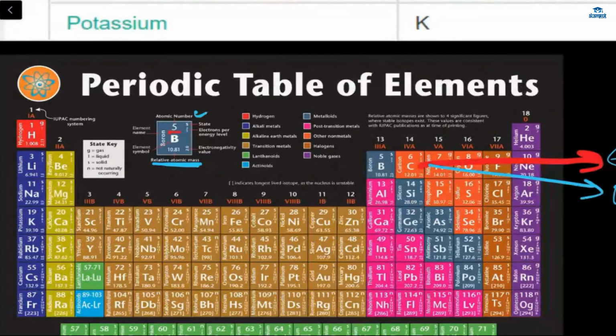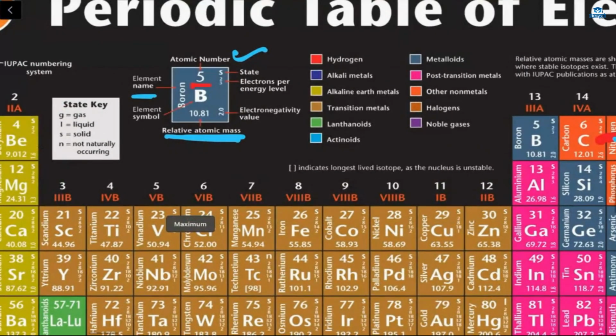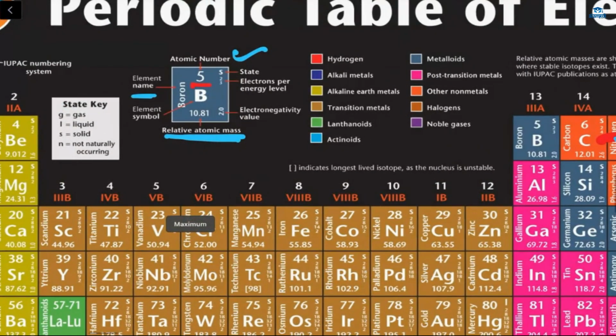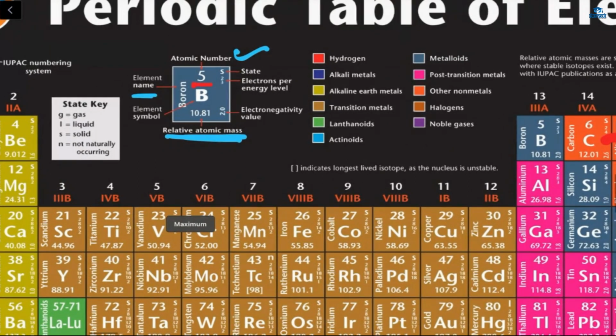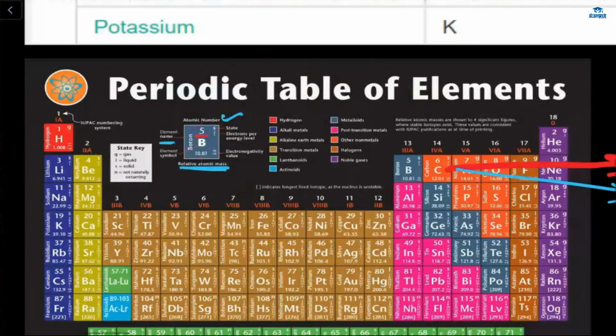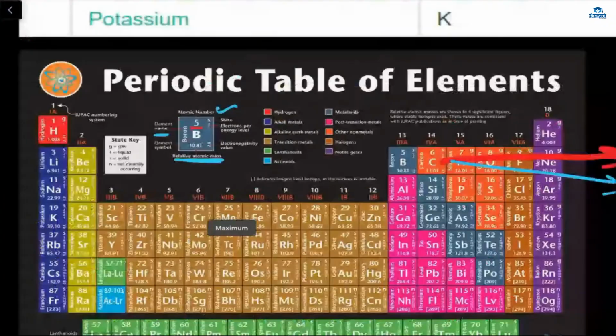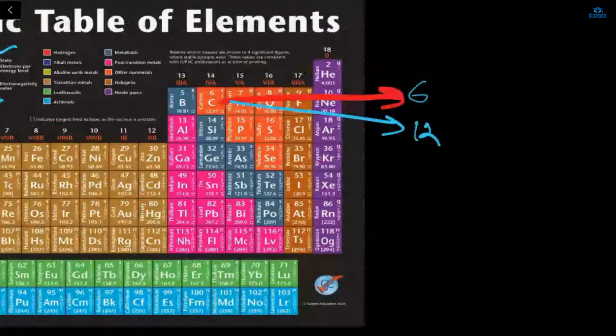So the atomic number is on the upper side. The atomic mass is below. And what is this? This is the name of the element. Means this is B, so this is boron, and this is the element symbol, B. And what is this one? S is state. And what are 2 and 3? This is electrons per energy level, and this 2.0 is the electronegativity value. So this periodic table is very helpful because it's symbolizing everything.